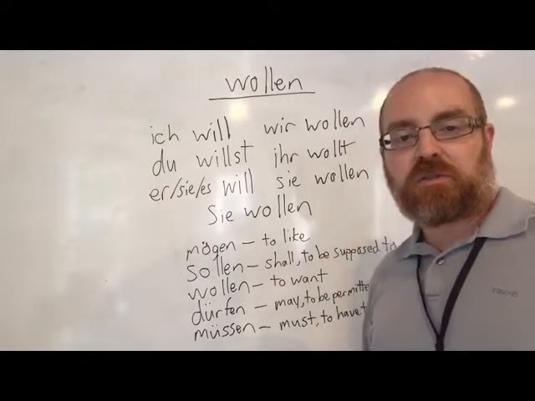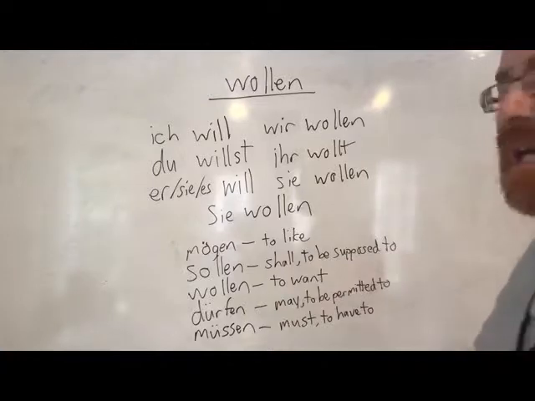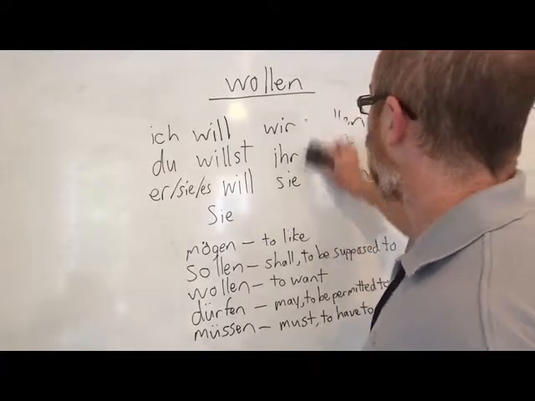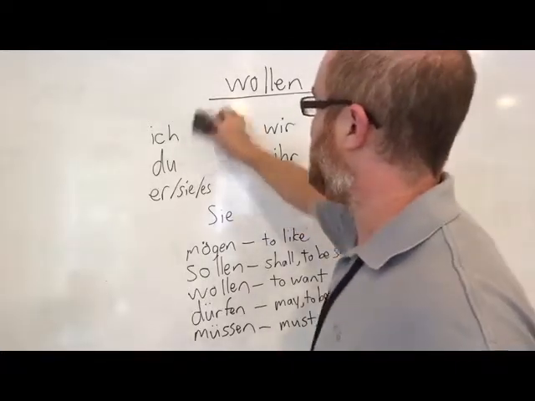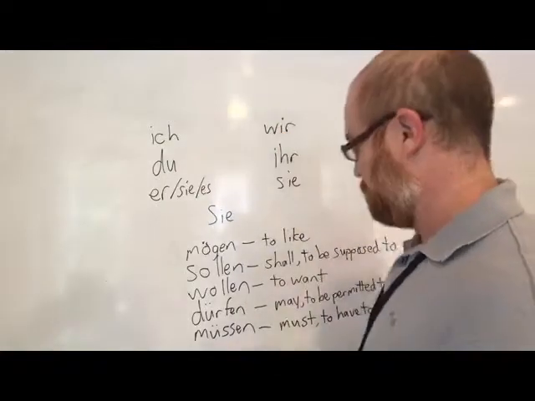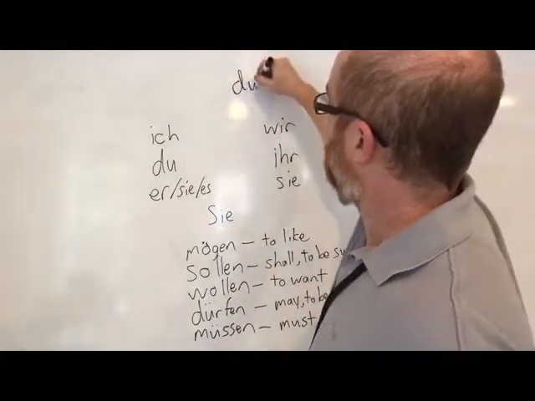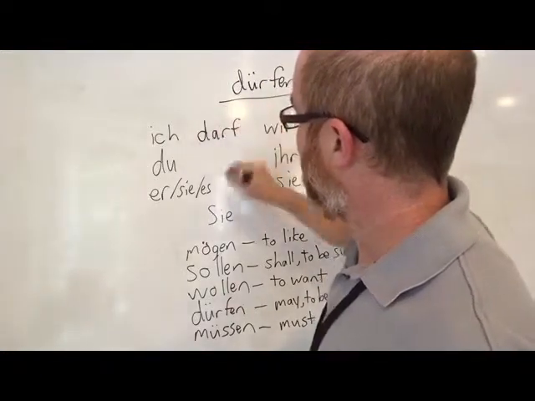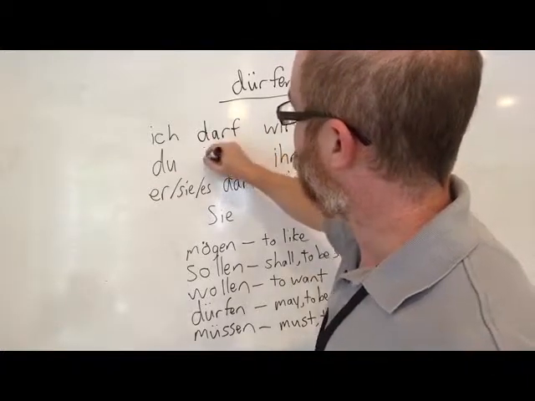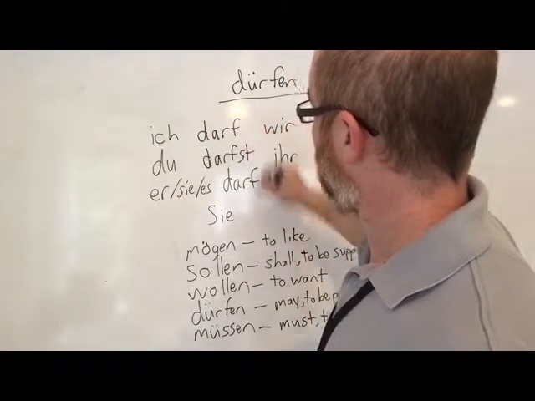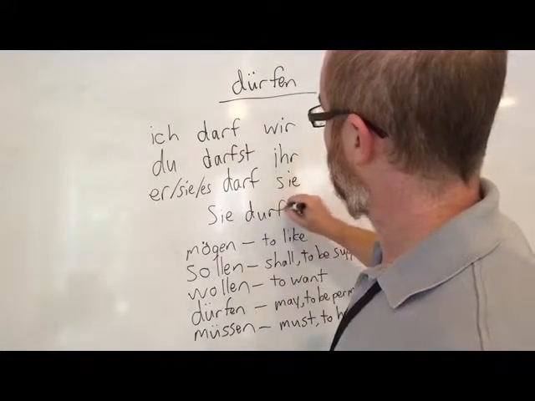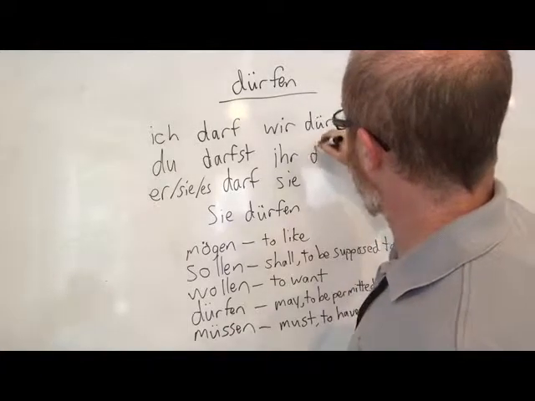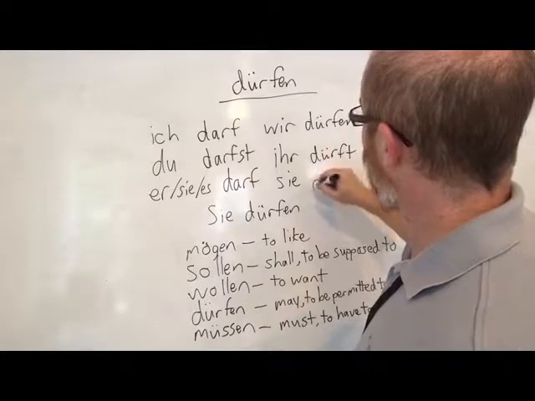Okay. That brings us to dürfen, which means may, or to be permitted to, to be allowed to. This is an umlauted U in the stem, which will change to an A. So, dürfen, if it changes to an A, we have ich darf, sie, es darf, du darfst, sie dürfen, wir dürfen, ihr dürft, sie dürfen.